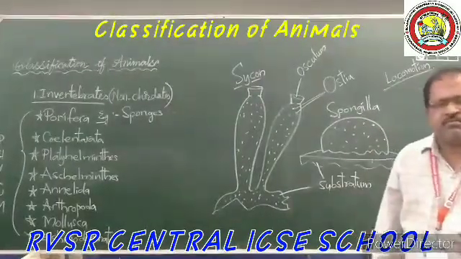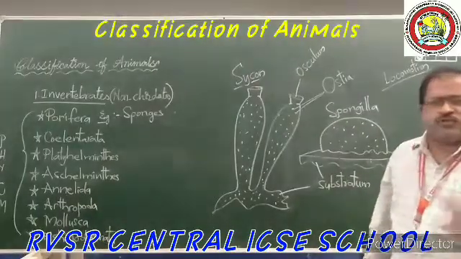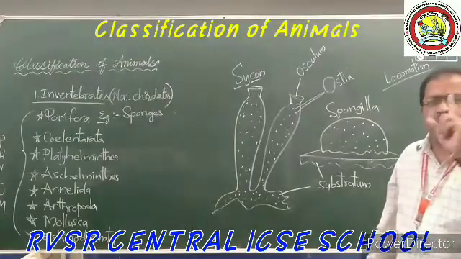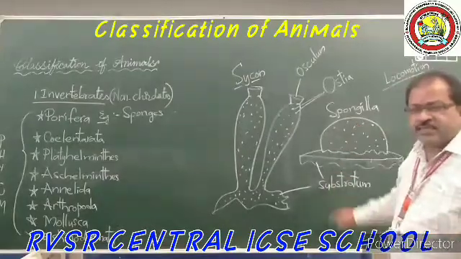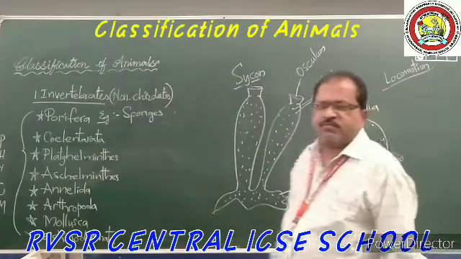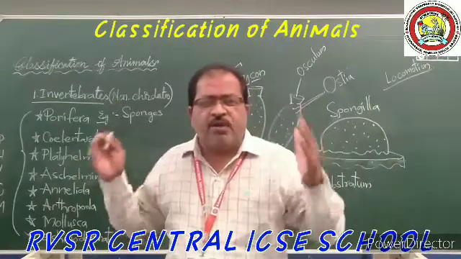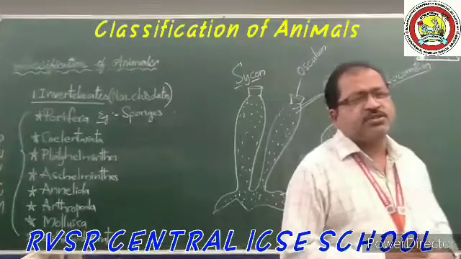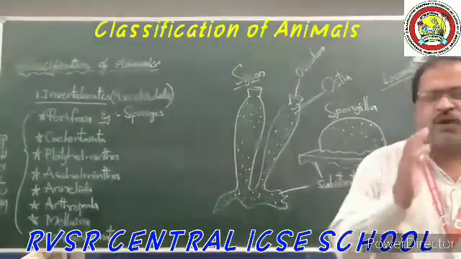Only the queens of the kings used this Spongilla as bath soaps. So that is the economic benefit, and that's why they never got any kind of diseases. That is the major important thing for the sponges.